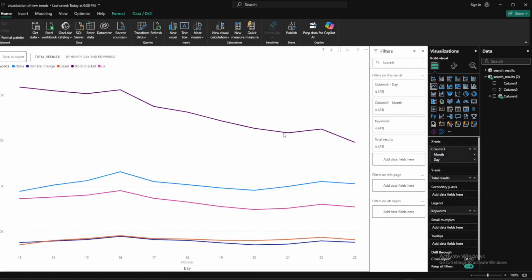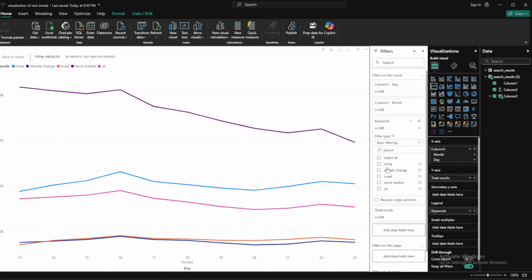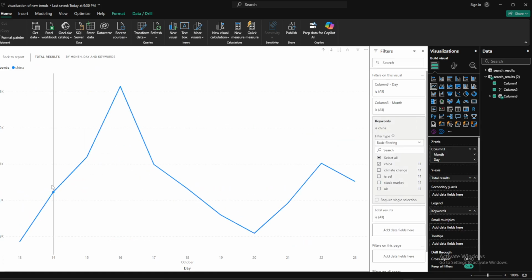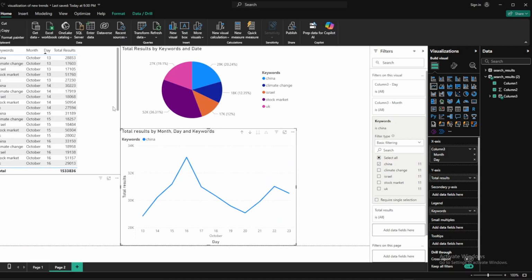But yeah, here's some basic results of that data. You can check on certain days. If I wanted to, I could also go to the keywords here and filter it. Let's say China. I wanted to look at only China and see the trend for the keyword of China for news articles in English-speaking news outlets. There you go.